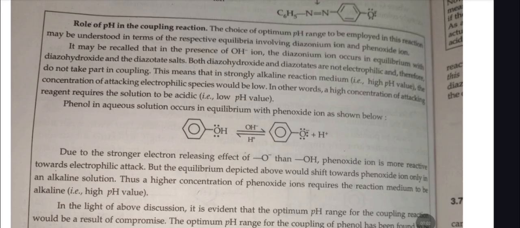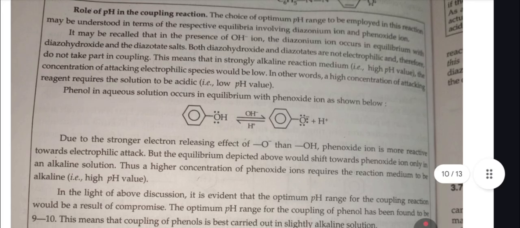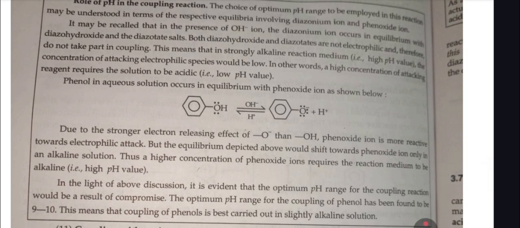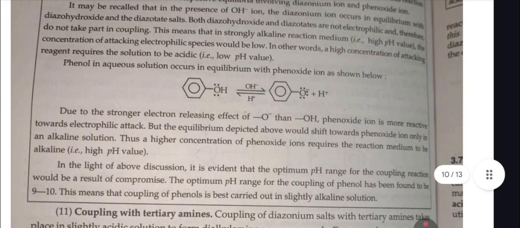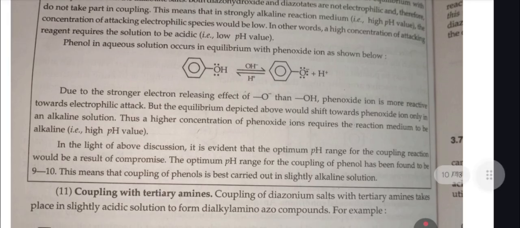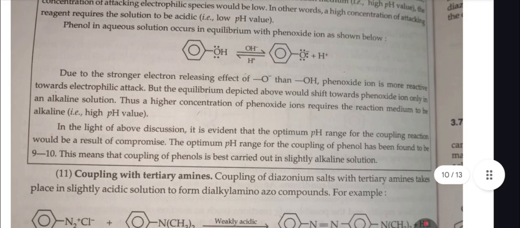Role of pH in coupling reaction. The choice of optimum pH range to be employed in this reaction may be understood in terms of the respective equilibria involving the diazonium ion and the phenoxide ion. It may be recalled that in the presence of OH negative ion, the diazonium ion occurs in equilibrium with diazohydroxide and the diazotate salt. Both diazohydroxide and diazotates are not electrophilic and therefore do not take part in coupling. This means that in strongly alkaline medium, at high pH value, the concentration of the attacking electrophilic species would be low. In other words, a high concentration of the attacking reagent requires the solution to be acidic.